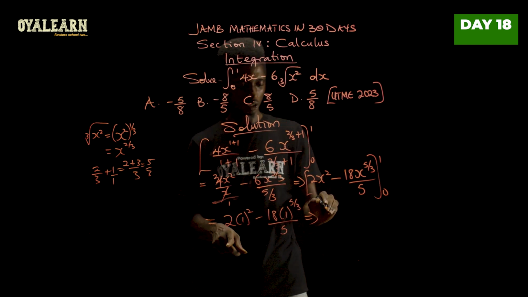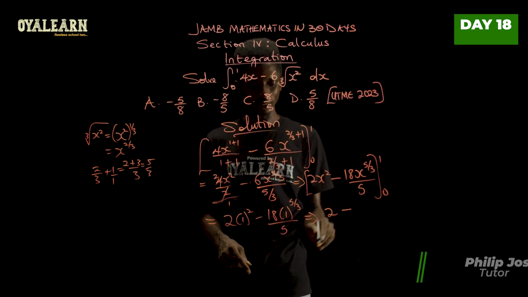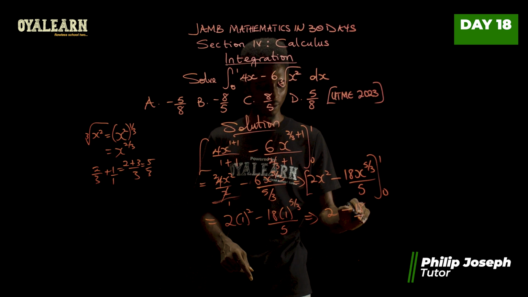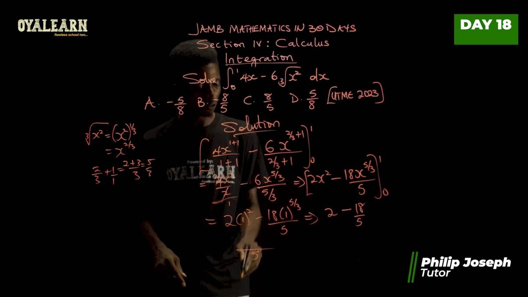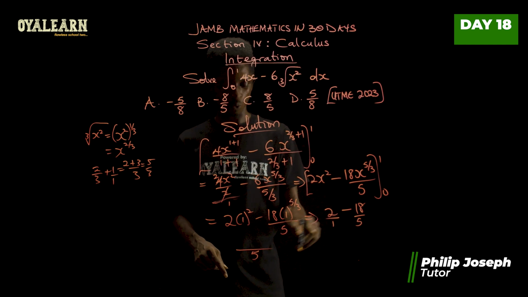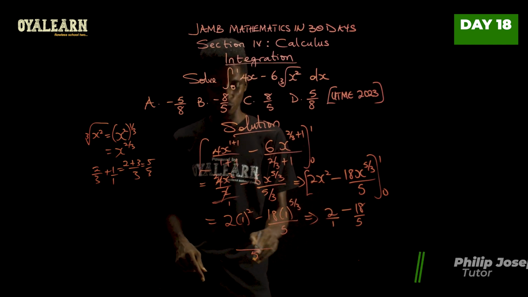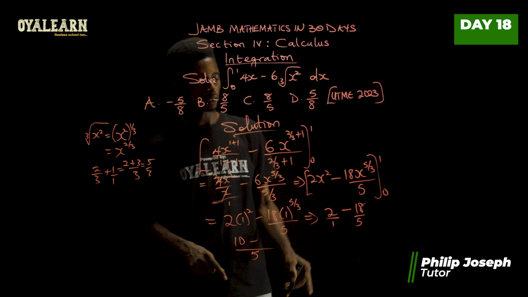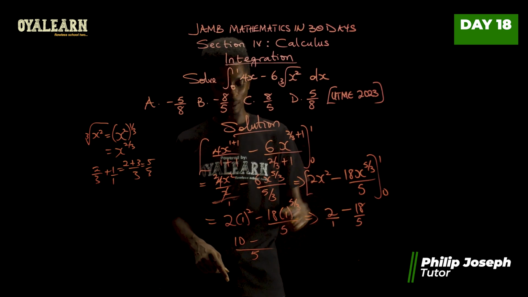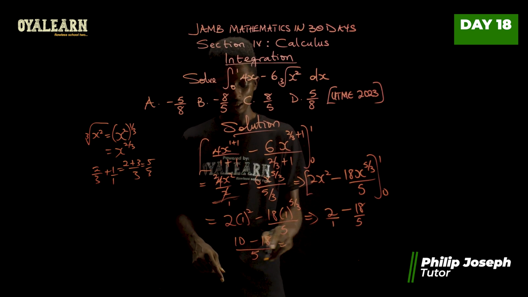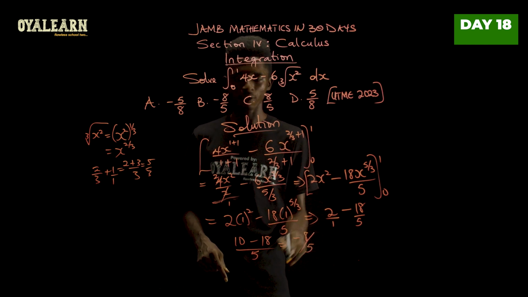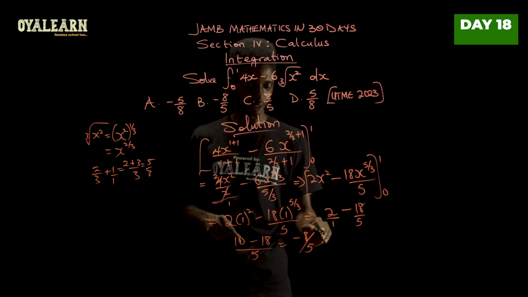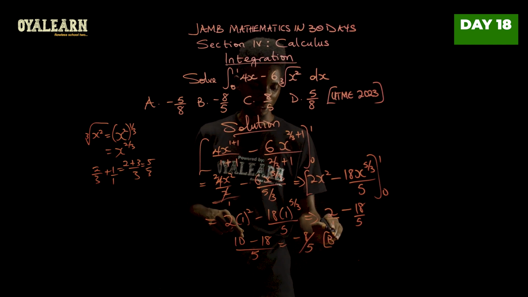And this would give us 2 minus 18 over 5. Now, when we take LCM, LCM is 5. This is over 1. So 1 and 5 is 5. 5 times 2, we have 10. Minus 5 and 5, 1. 1 times 18, that's 18. So 10 minus 18 will give us minus 8 over 5. So the correct option is B.